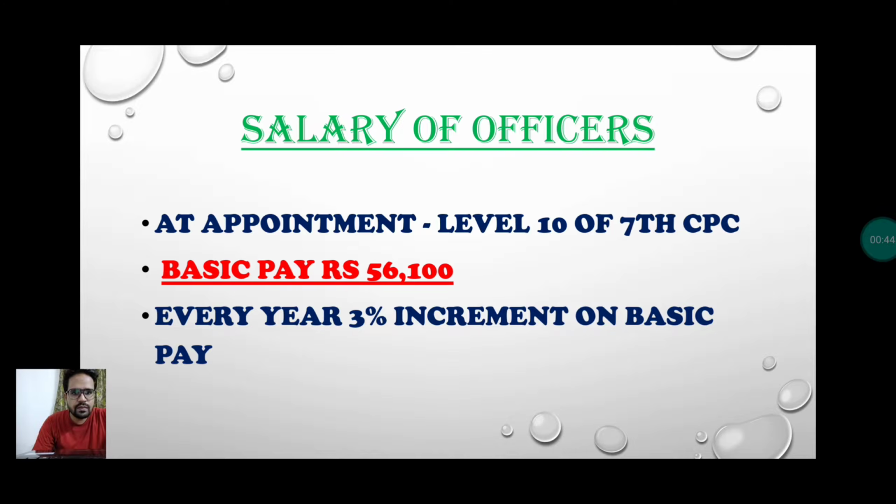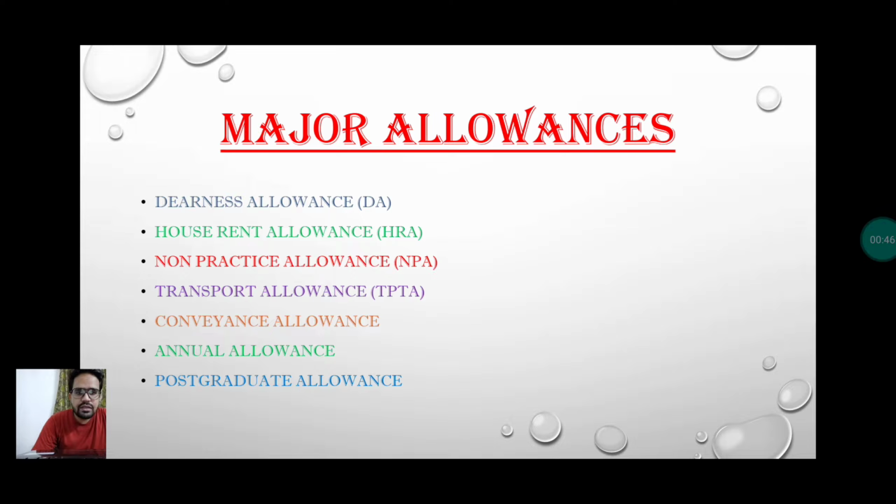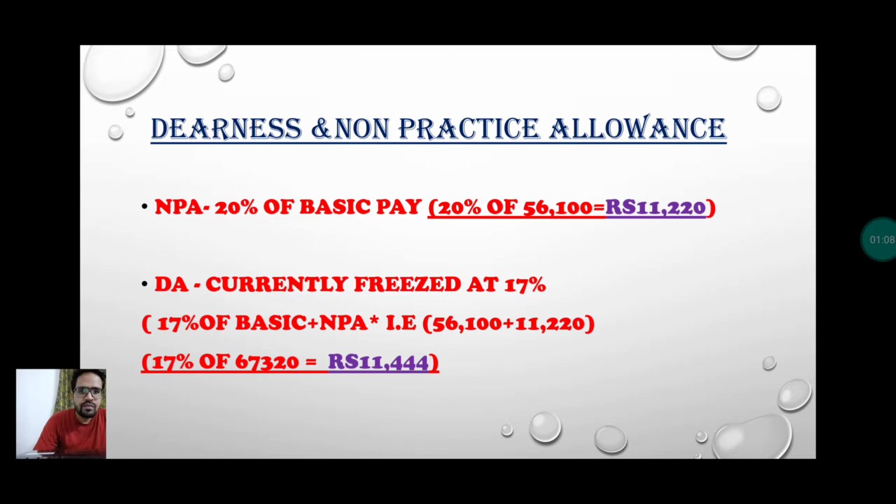If you move to the next slide, these are the allowances you're going to get: dearness allowance, house rent allowance, non-practice allowance, transport allowance, convenience allowance, annual allowance, and postgraduate allowance. These allowances get added to your salary. We're going to tell you the details of every allowance in the further slides.